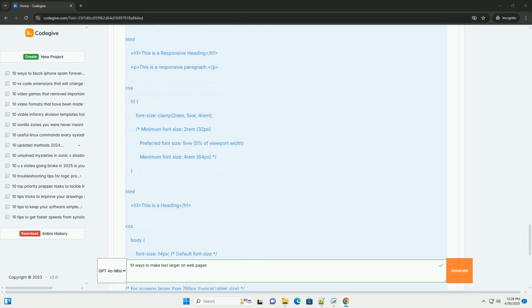Percentages, relative to parent elements: font size somewhat scalable, can be confusing with nested elements. Situations where you need relative scaling. Viewport units, relative to viewport width/height: creates text that scales with screen size. Can lead to extreme sizes without careful control. Making text visually impactful across different screen sizes, with limits.